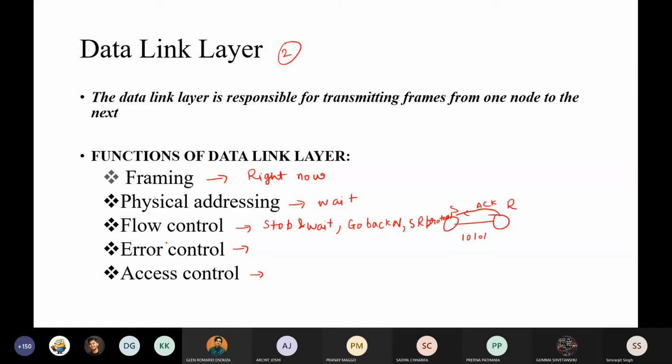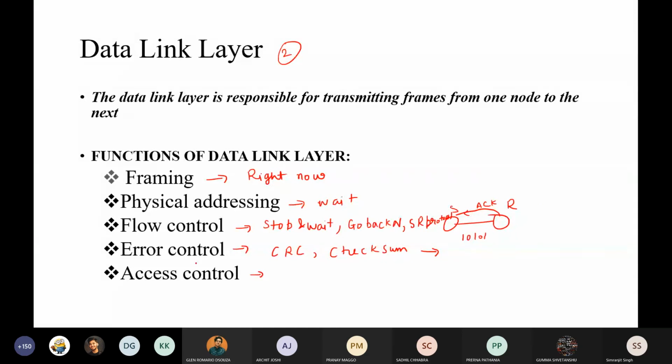Another thing is error control. There are many techniques present here, but particularly we use the most effective ones: CRC and checksum. I am only telling you the names because it is also mentioned in your second module. In that module, I will discuss each and every one of them. When I discuss a particular technique, I will also tell you in which layer it is present and what its functionality is. So don't worry about that part.